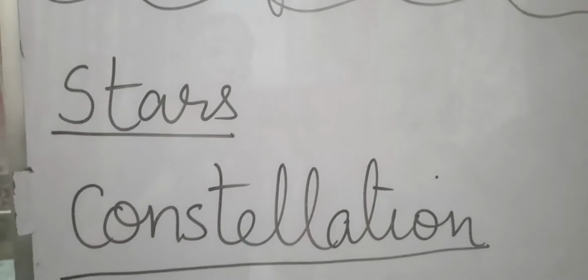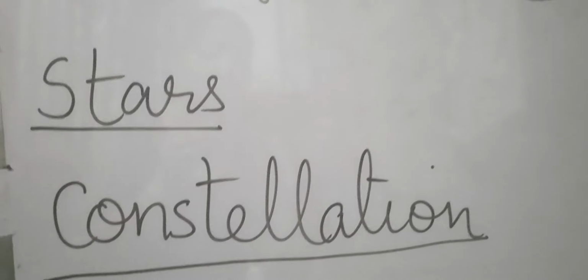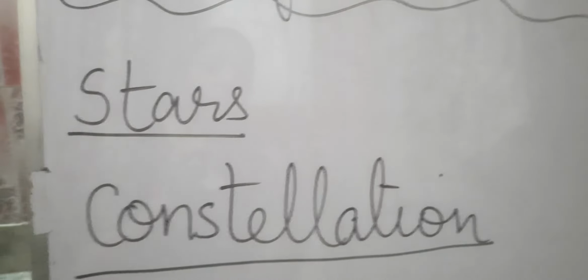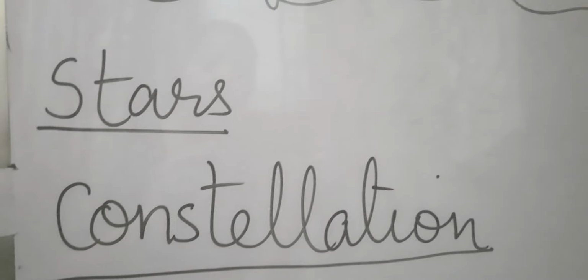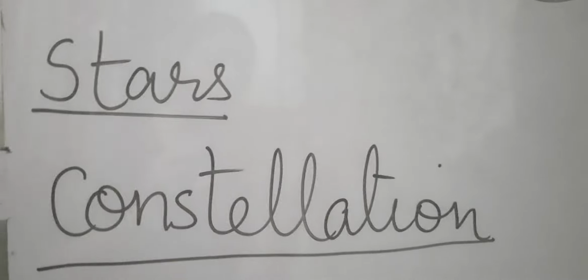Then we come to the stars. There are millions of stars in the sky. These stars keep twinkling because of the atmosphere present around the earth. These stars are very, very far away from the earth. That's why they appear so small. The stars have their own light.